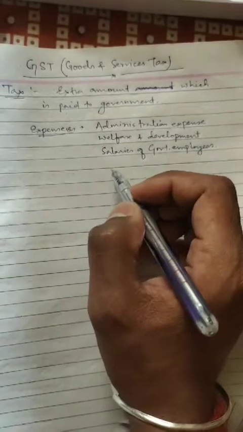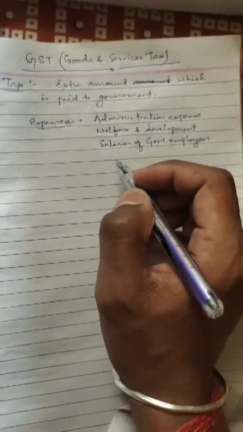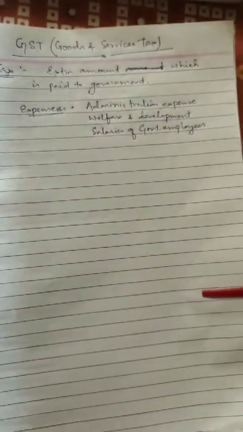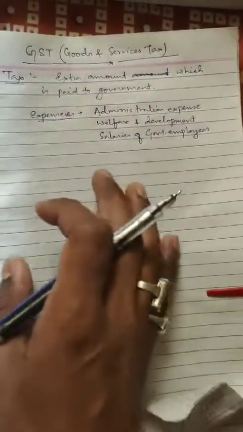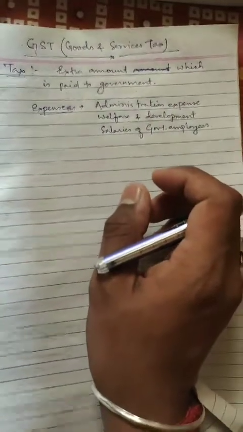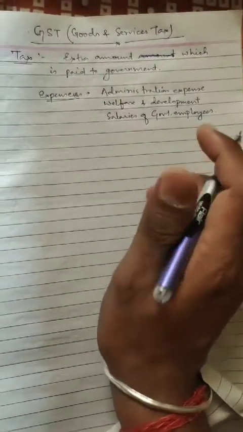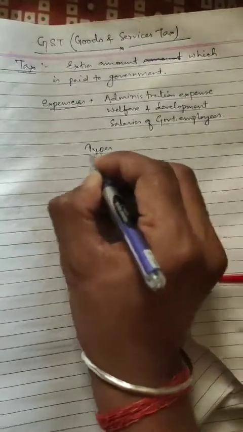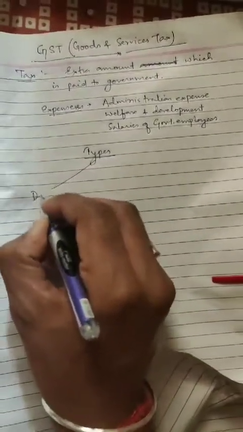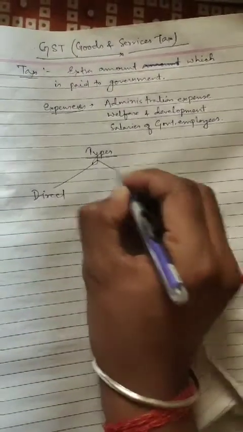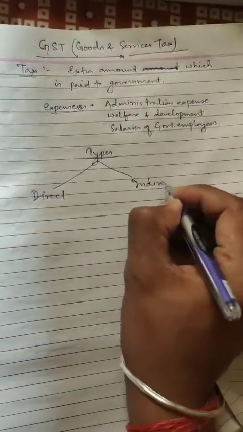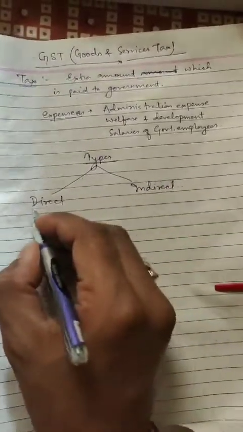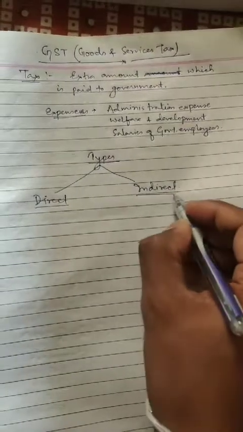Like nowadays we are suffering from this terror, that is our coronavirus. Whatever money is being spent by the government now, that money is being collected with the help of tax from the earlier years. Now there are two types of tax. First one is direct, second one is indirect.